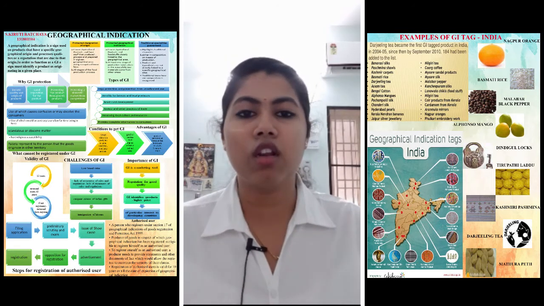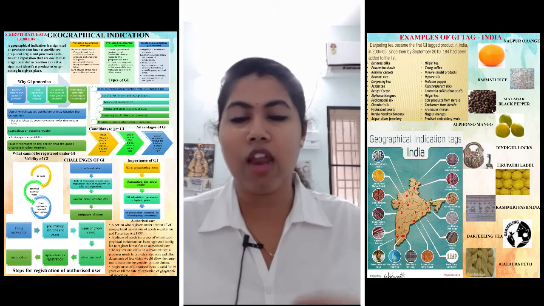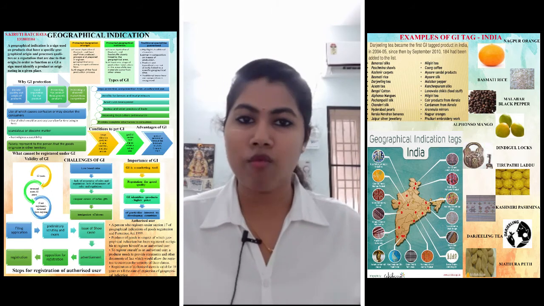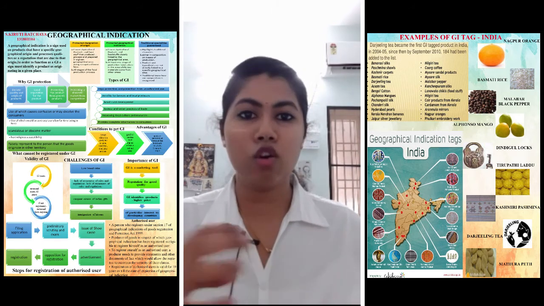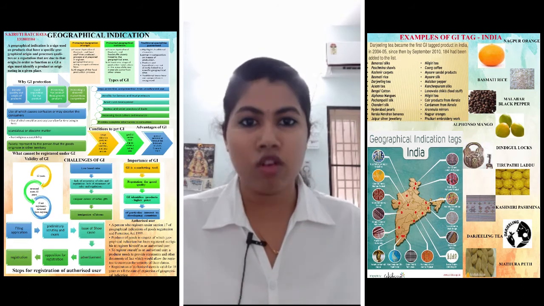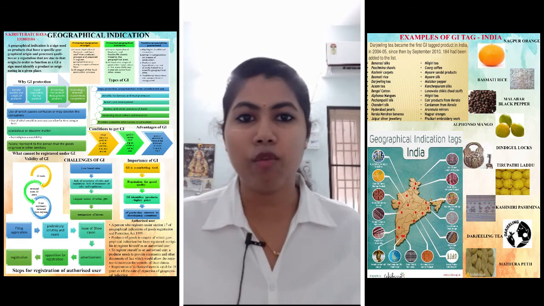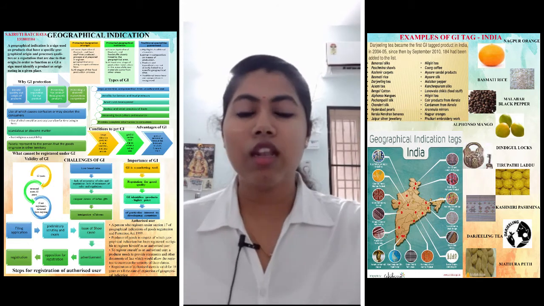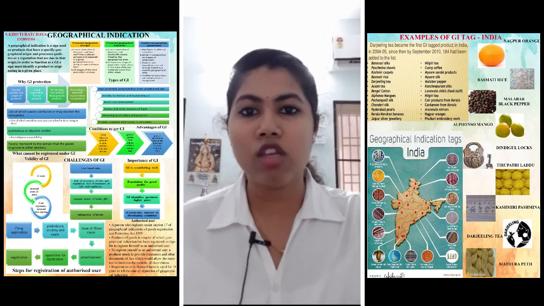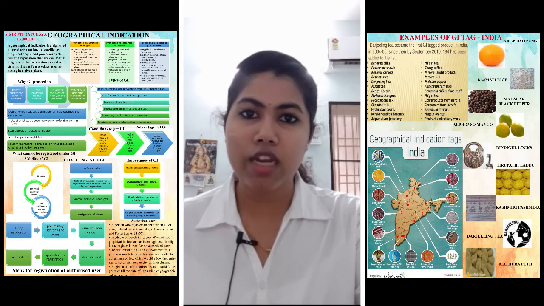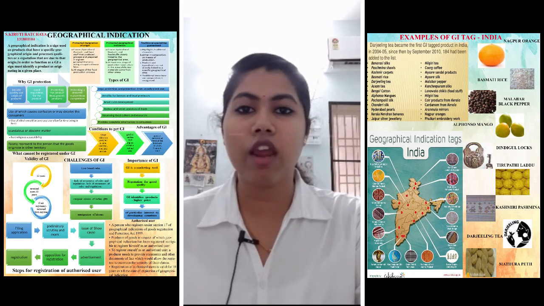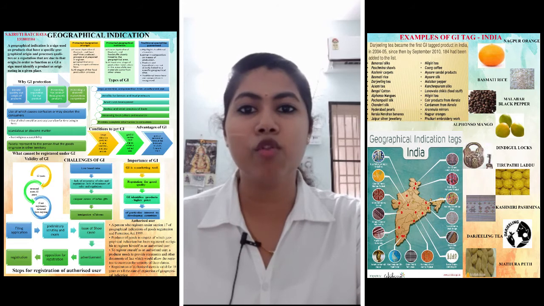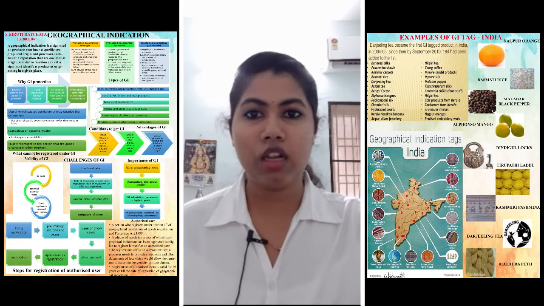So, for example, if there is a Darjeeling tea available and other ordinary tea available, obviously people will go for a good quality product which has a good reputation when compared to the other tea products. So it will prevent competition within the market. And it will also increase their economic value, because if many products are GI tagged like this, the increasing rate of that particular product will improve the economy of that particular place.